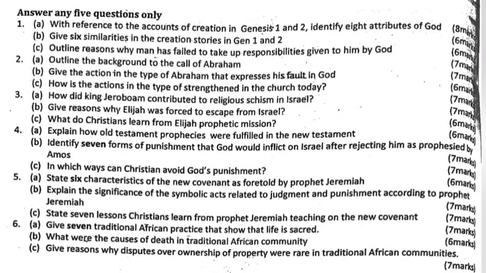Question 5a. State 6 characteristics of the new covenant as foretold by Prophet Jeremiah. B. Explain the significance of the symbolic acts related to judgment and punishment according to Prophet Jeremiah. C. State 7 lessons Christians learn from Prophet Jeremiah's teaching on the new covenant. Question 6a. Give 7 traditional African practices that show that life is sacred. B. What were the causes of death in traditional African community? C. Give reasons why disputes over ownership of property were rare in traditional African communities.